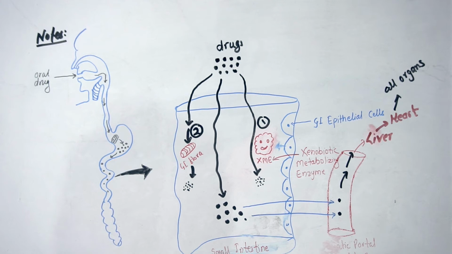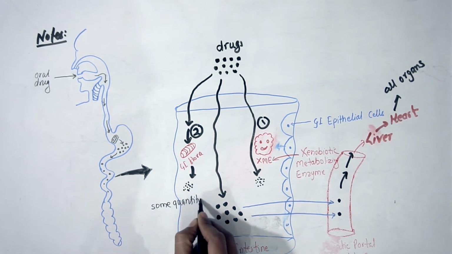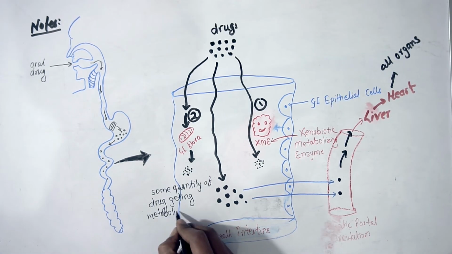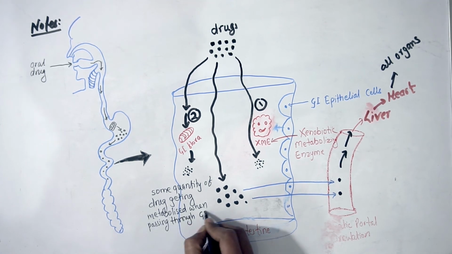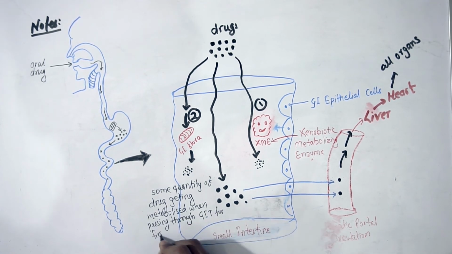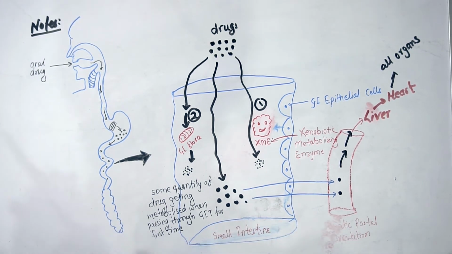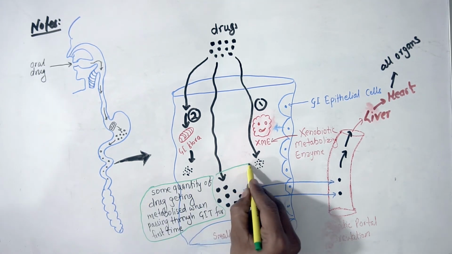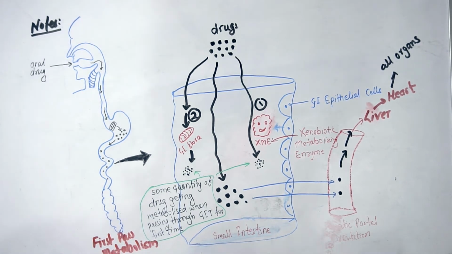So let me write here: some quantity of drug gets metabolized when passing through the GIT for the first time. So these are the initial sites for drug metabolism, that is, the initial sites for first pass metabolism. Hence both these methods come under first pass metabolism.